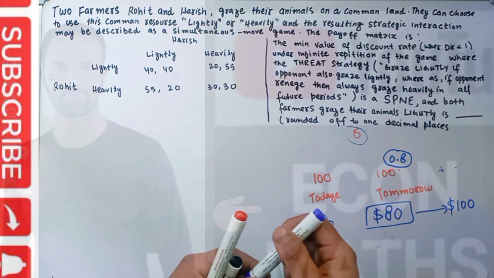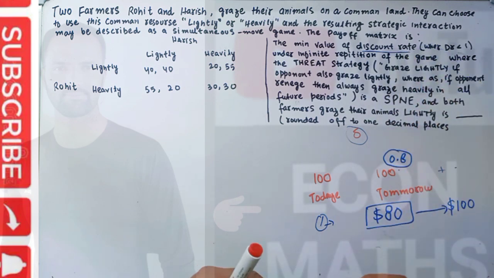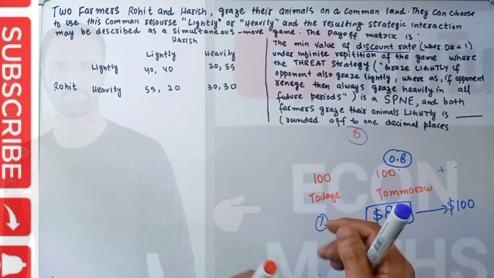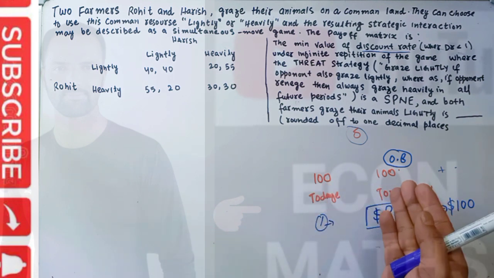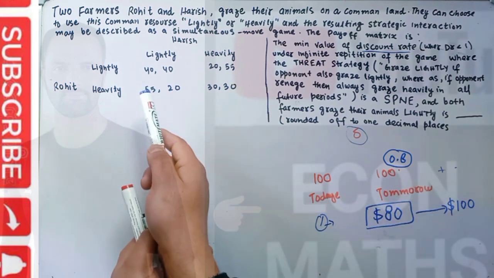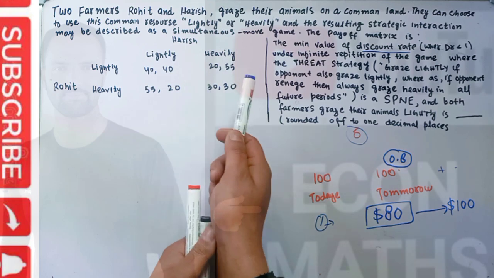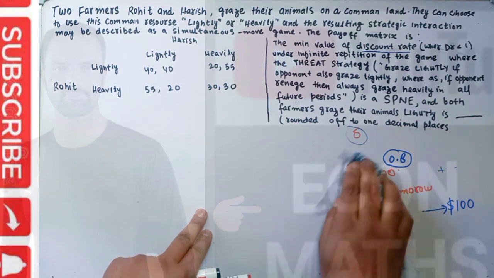Now, what the question tells us is that we have to find the minimum value of the discount rate, and we have here the threat strategy. What is a threat strategy? It is simply a strategy where bad behavior by either player triggers punishment in the remainder of the game. Let me explain what is meant by this. So let's come to the question.